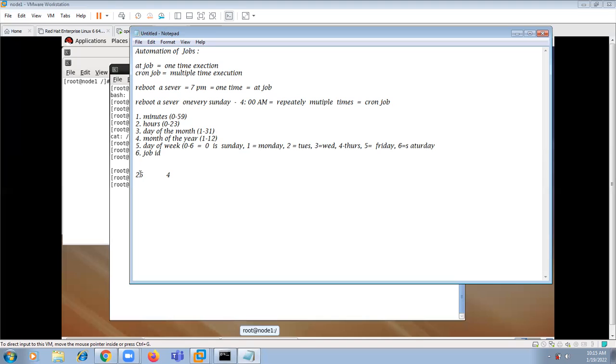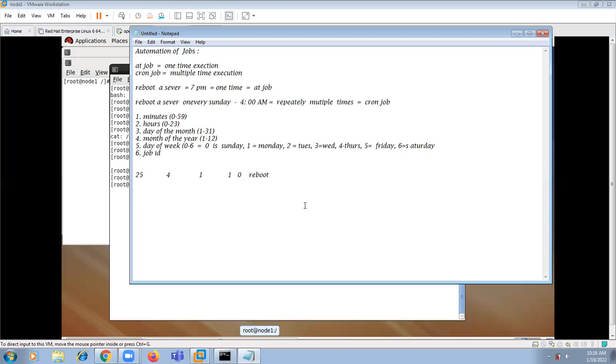A total of 6 fields. Let me give one example here. I have specified the first field as 25 minutes. The second field, from 0 to 23 hours, is given as 4 hours. The day of month is 1 to 31, let me give it as 1. And month of year is 1, that is January. And day of week, I'll give it as 0, that is Sunday. And job ID is reboot.